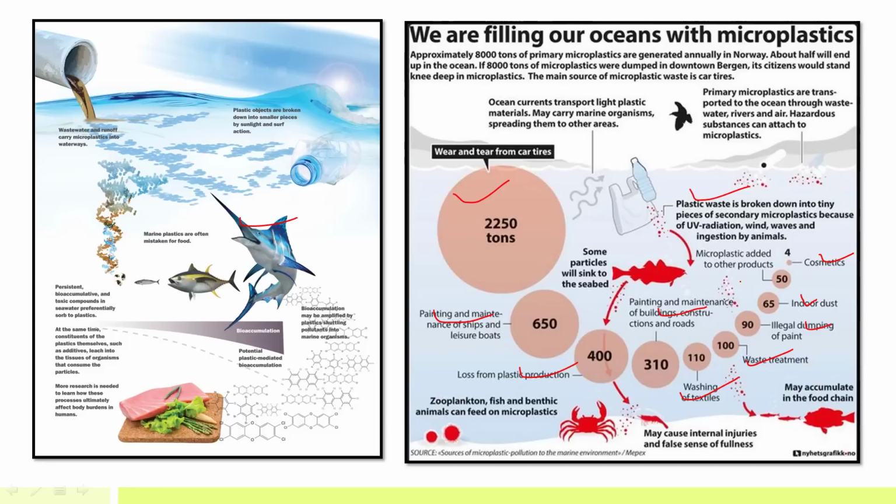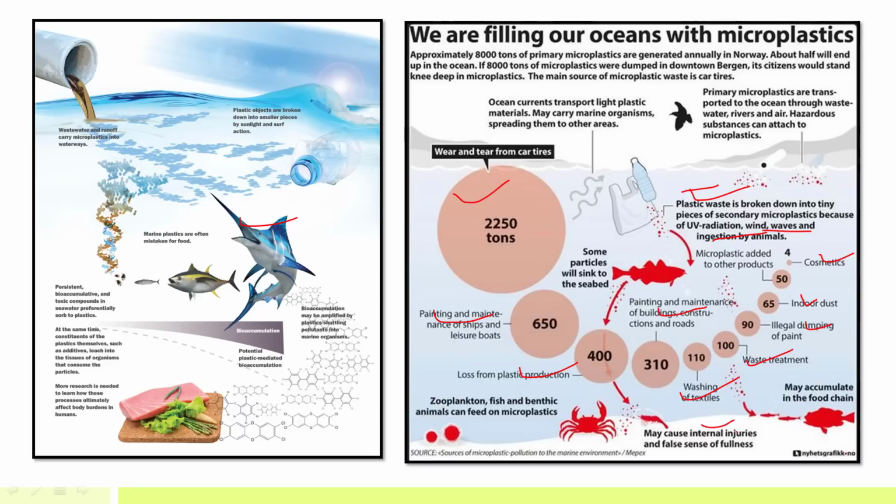Now, once it enters, this plastic waste is broken down into various pieces of secondary microplastic. How is it broken down? It can be broken down by various mechanisms like wind and waves. These microplastics are then ingested by animals, and once ingested, they can cause harmful effects.